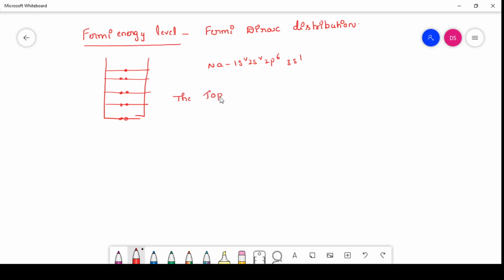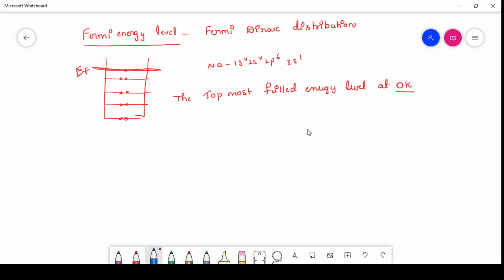The topmost filled energy level at 0 kelvin is known as the Fermi energy level. That means if you look at this diagram, the topmost filled energy level is known as the Fermi energy level. Now, what is the Fermi-Dirac distribution?